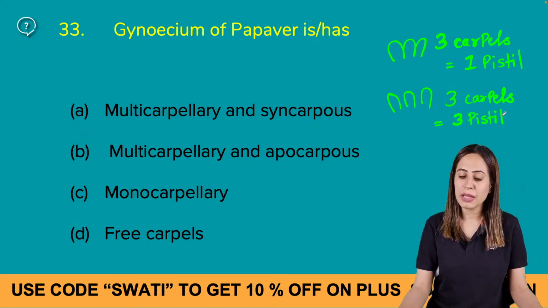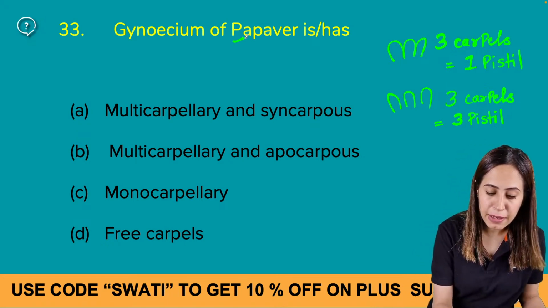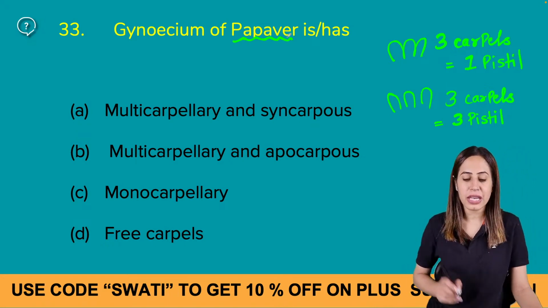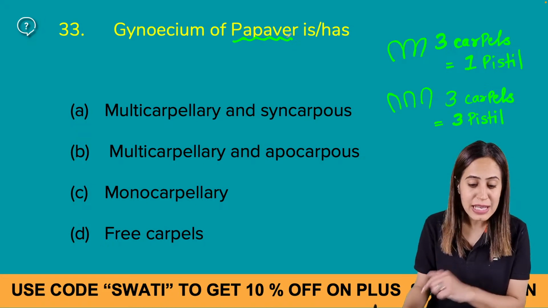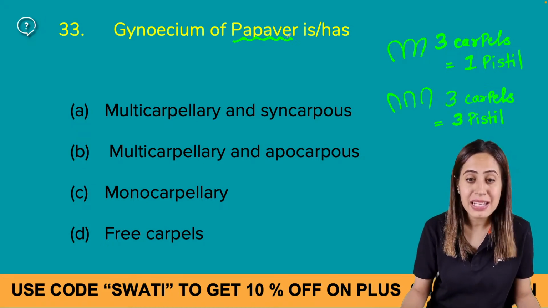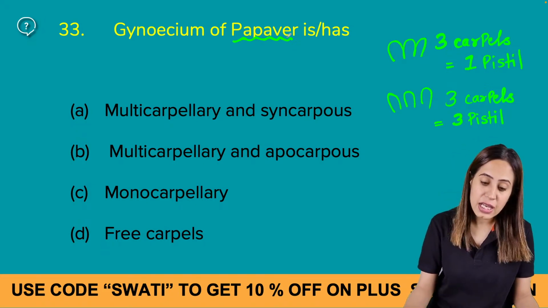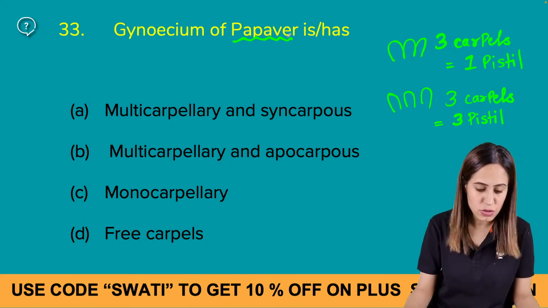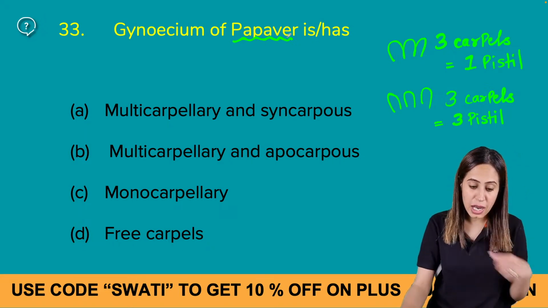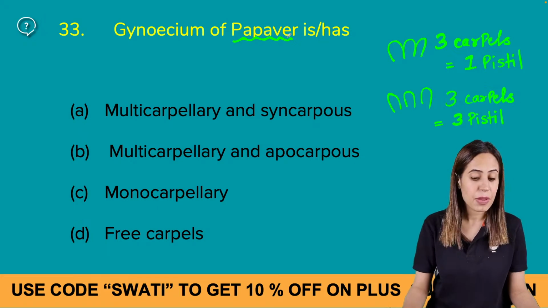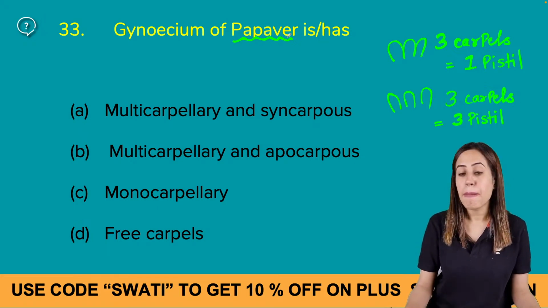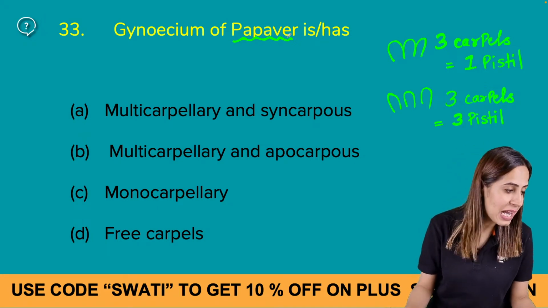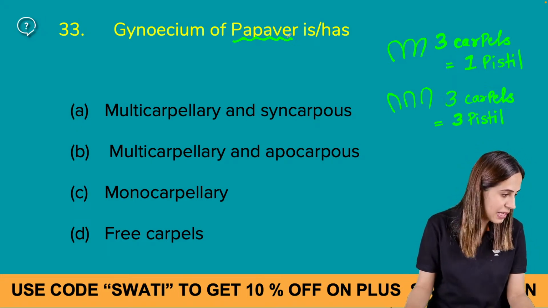So can you tell me the answer for this? Papaver is a scientific name, so it needs to be italicized. Is it multicarpellary syncarpous, multicarpellary apocarpous, monocarpellary, or three carpels? Which is the best option here? Papaver is multicarpellary, can you tell me the answer please?